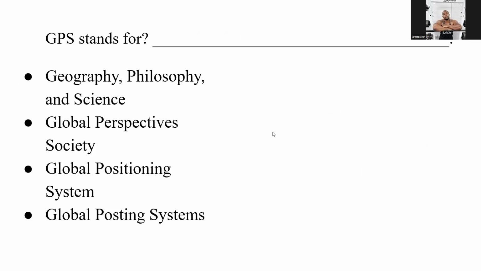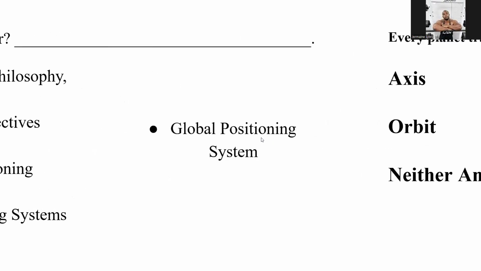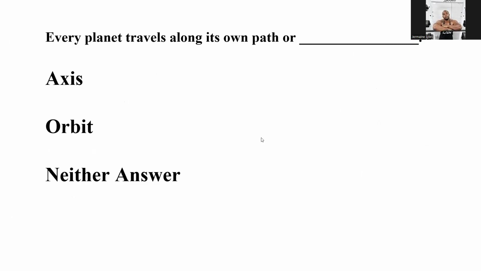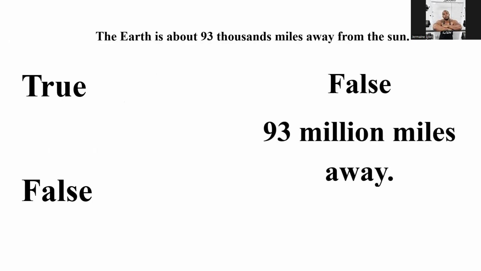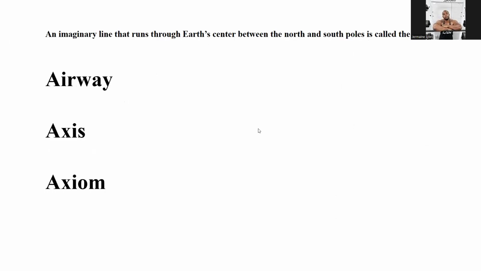GPS stands for Global Positioning System. Every planet travels its own path, or it does what? It orbits. The Earth is about 93,000 miles away from the sun. We know that it is 93 million miles away from the sun. An imaginary line that runs through Earth's center between the North and South Pole is called the axis.